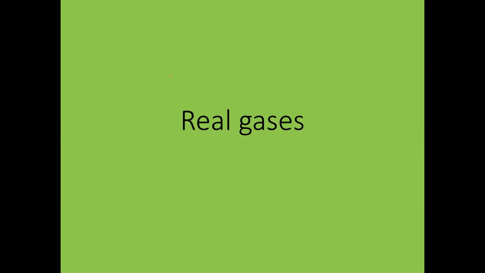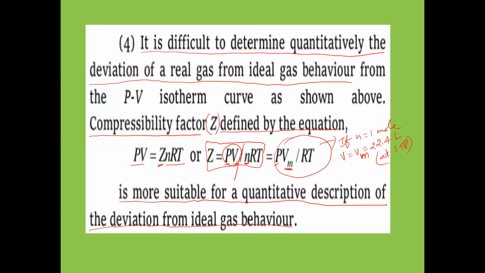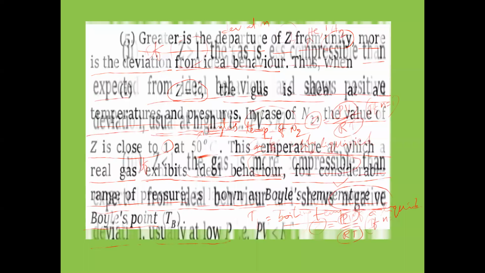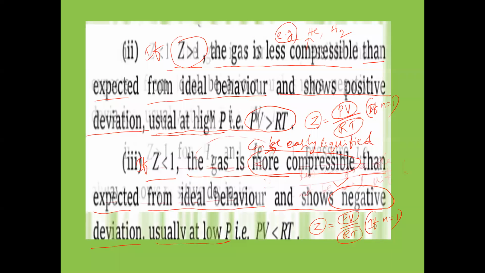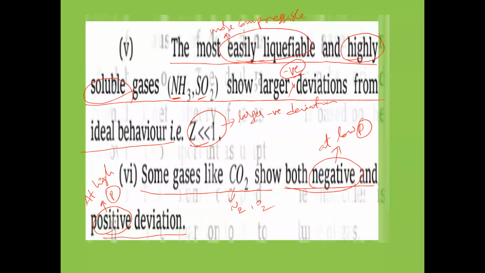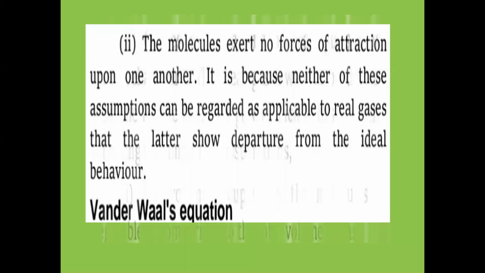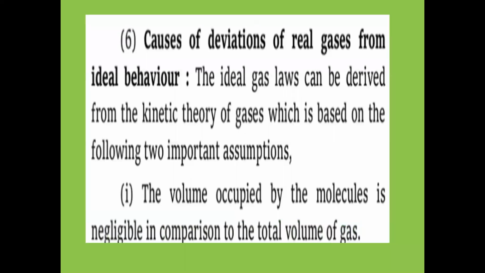In the same way, real gases also have a particular equation, called the real gas equation. We have already discussed the compressibility factor Z value. Z is equal to what? PV by nRT. Okay, so this is yesterday's continuation.